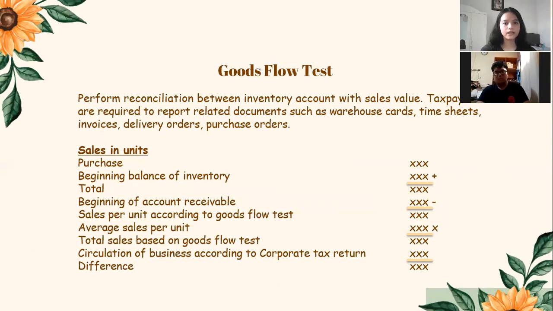And the last, goods flow test. Perform reconciliation between inventory account with the sales value. So the taxpayer are required to report related documents such as warehouse cards, timesheet, invoice, delivery orders, and also purchase orders. So the formula is purchase plus beginning balance of inventory, we got the total, minus beginning of account receivable, we got the sales per unit according to good flow test, times average sales per unit, we got the total sales based on the good flow test, and minus circulation of the business according to corporate tax return, and we got the difference.